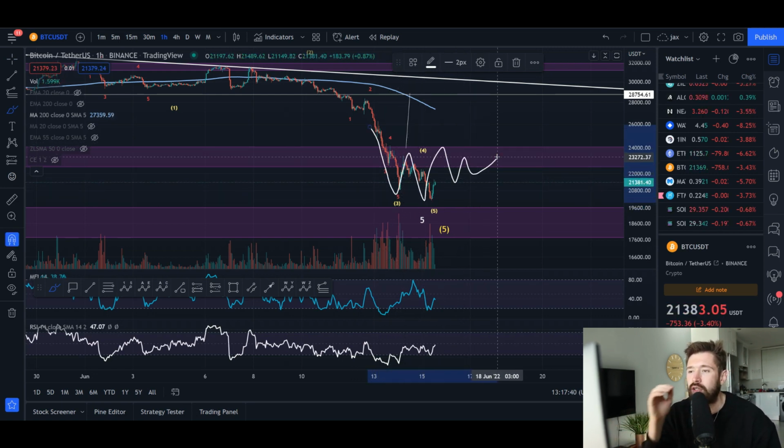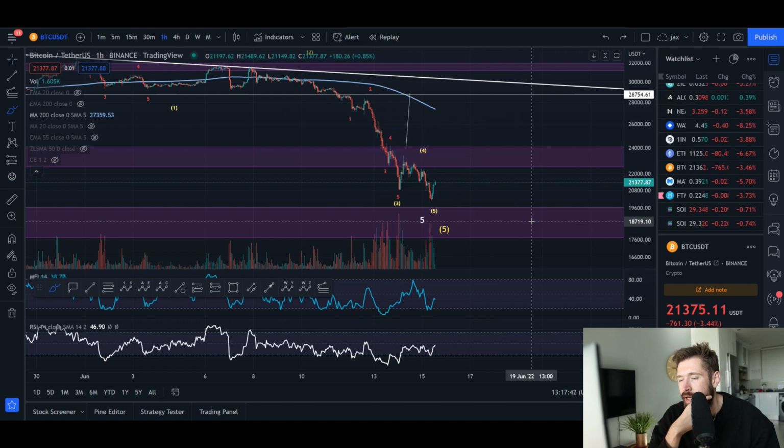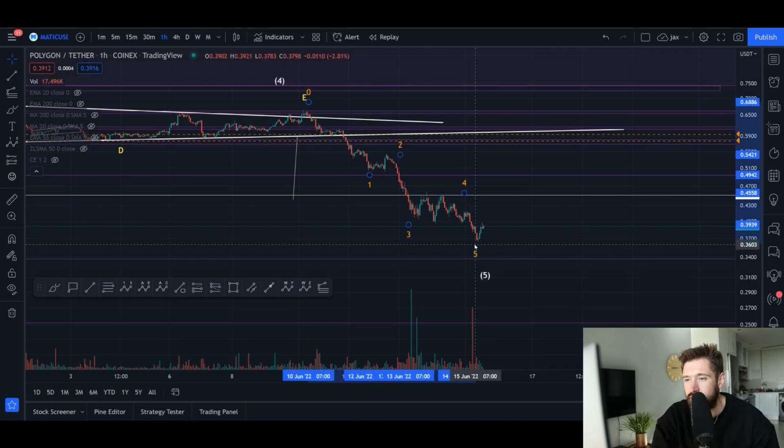We'll have to see if we close the week above 22K. That would be a strong sign of strength in my opinion for BTC. So keep a close eye on Matic here. We have technically completed a 5-wave structure, so we may be bottoming out here for Matic.